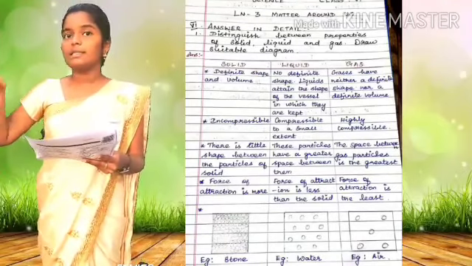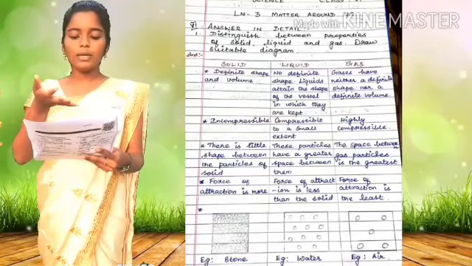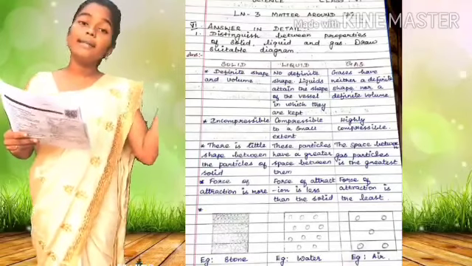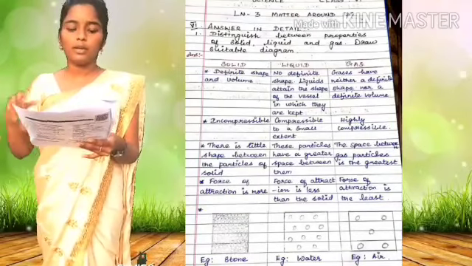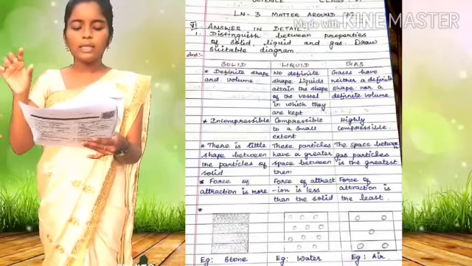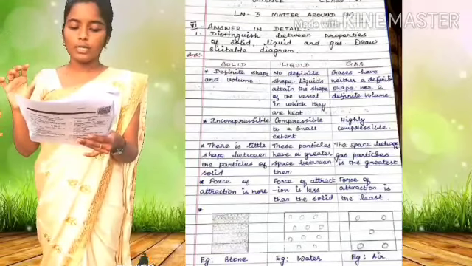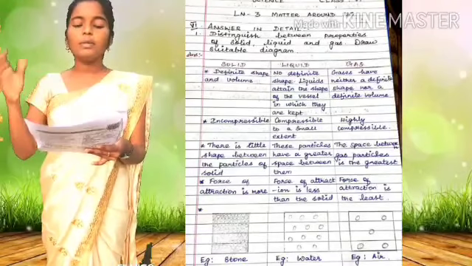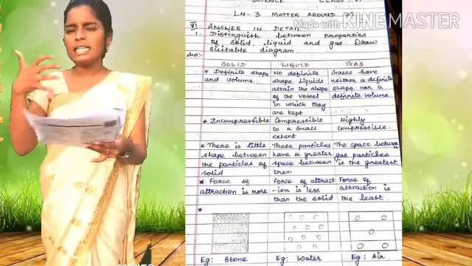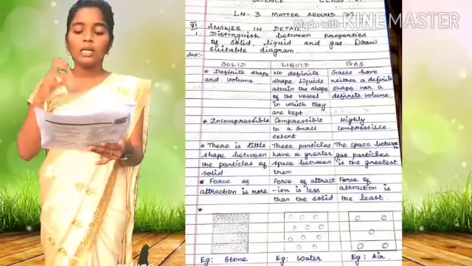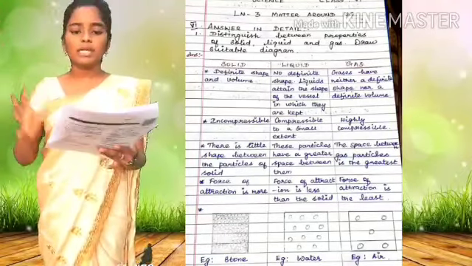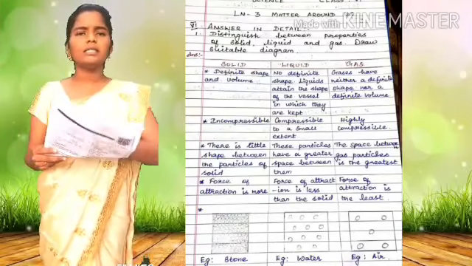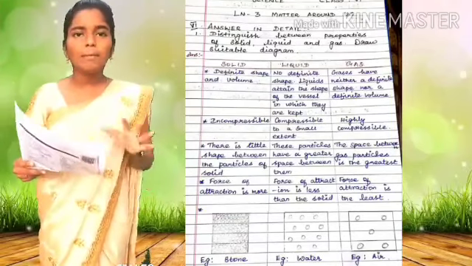And the next one. In solid, it is incompressible. In liquid, compressible to a small extent. In gas, highly compressible. And the third point. There is a little space between the particles of solid. Okay, children, there is a little space between the particles of solid because it is tightly packed. Here in liquid, the particles have a greater space between them. And in gases, the space between gas particles is the greatest, which means very loosely packed.